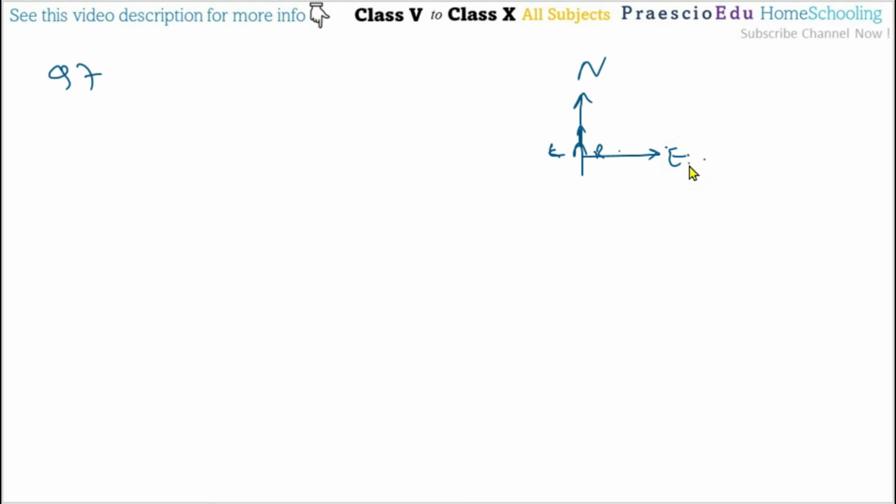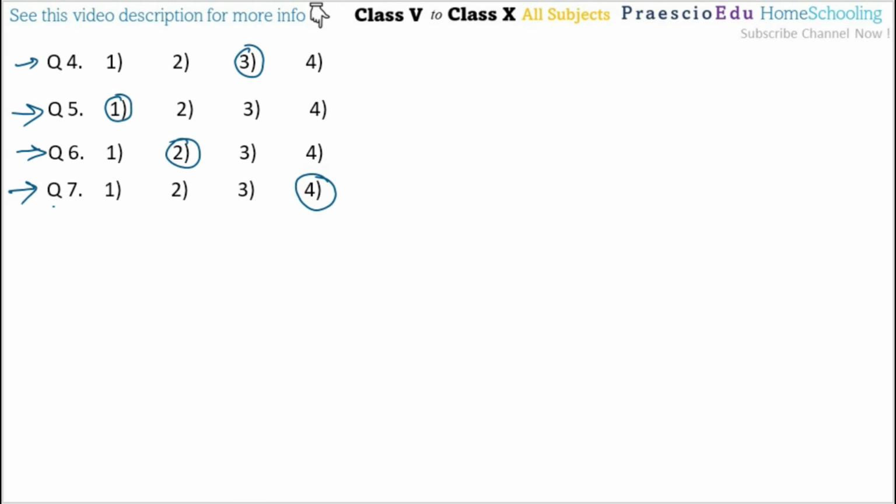Now sun is in the east, means that is a morning. So that's why option number 4, morning, is the correct one for question number 7.